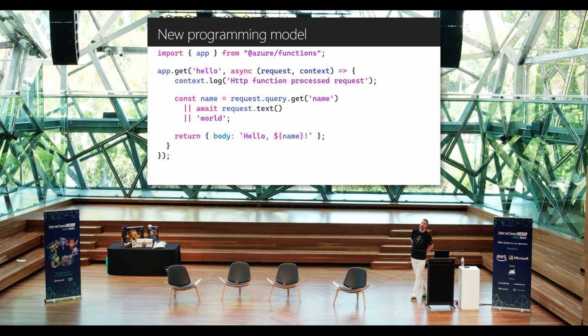Ultimately, this is the design that we settled on. It's fairly similar to that first one we showed before, but we have some higher order functions. App.get is going to be a HTTP function trigger because that just makes sense. And because we know what it is, we can then infer the first argument of that function is going to be a HTTP request object. We know the response should be a HTTP response object.